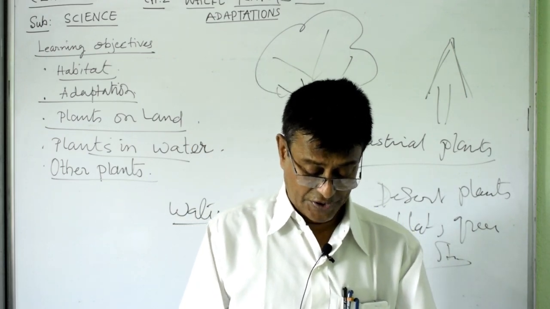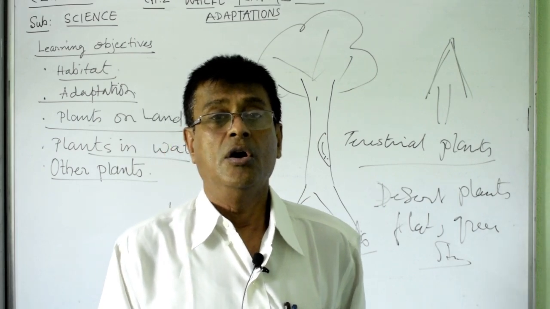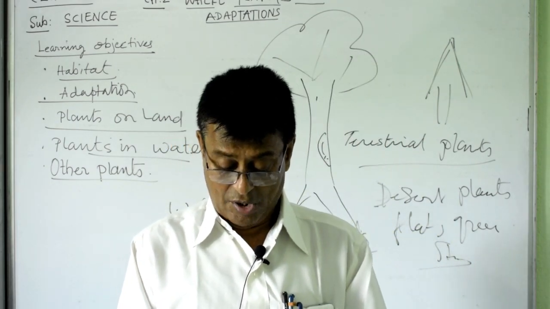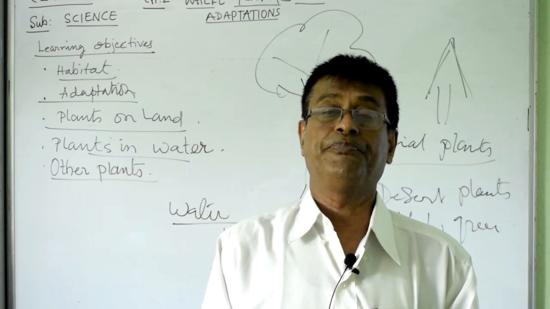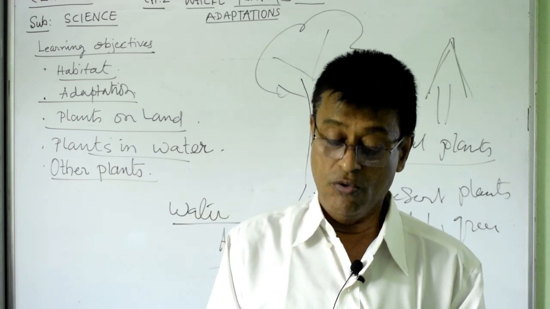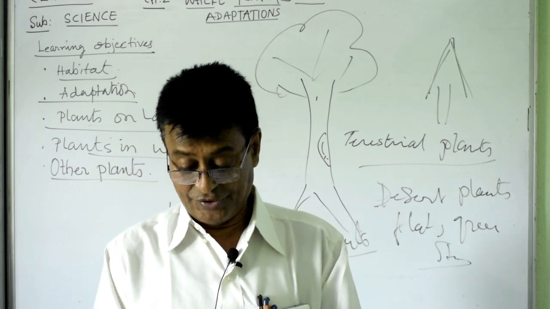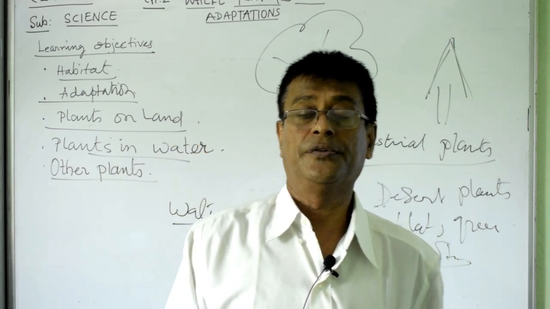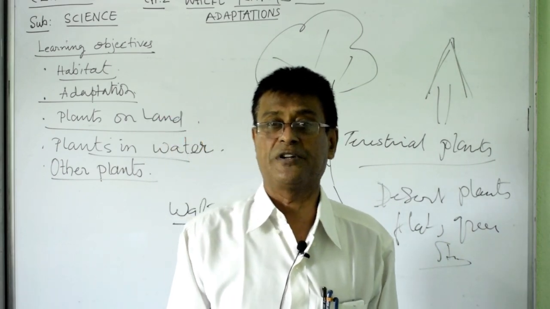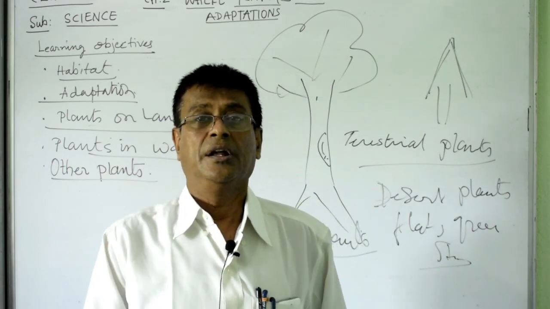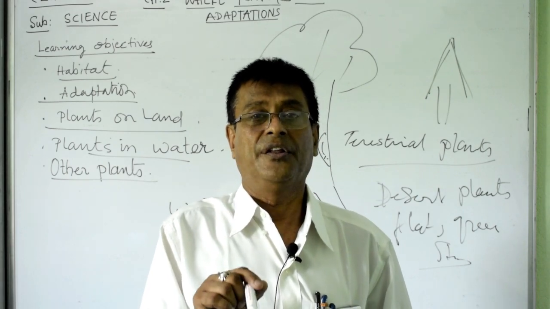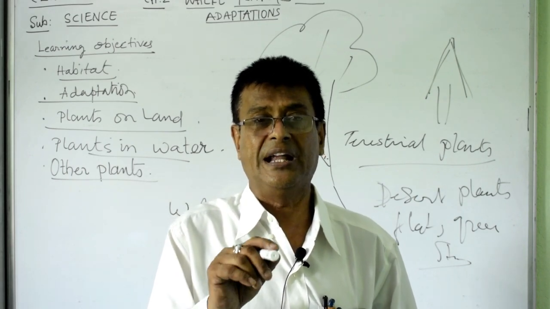Well, these carnivorous plants are like the pitcher plant, we have Venus flytrap, we have sundew, etc. So this is all about your chapter 2, and the question answers in the exercise that we have, you will get in